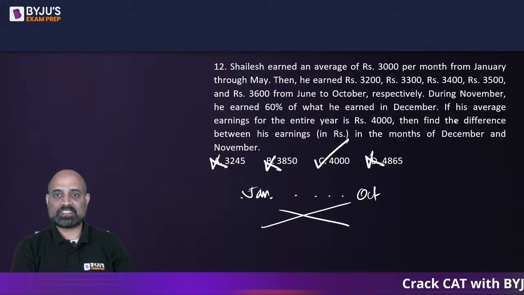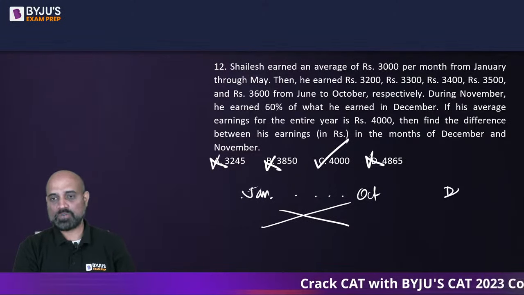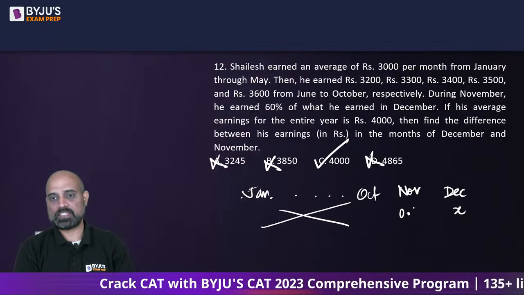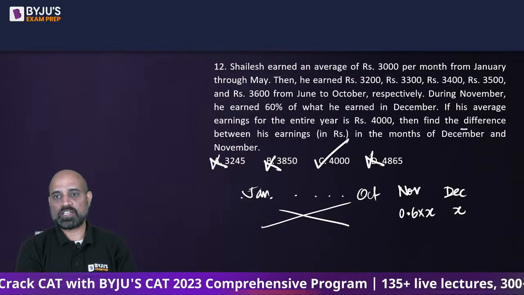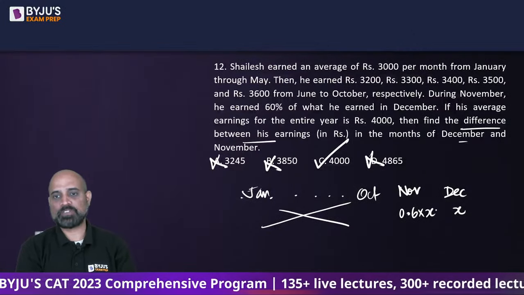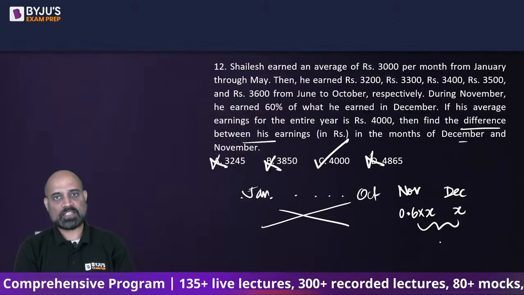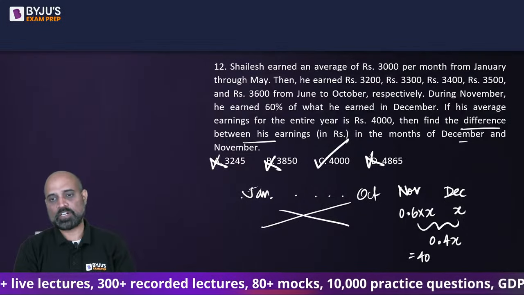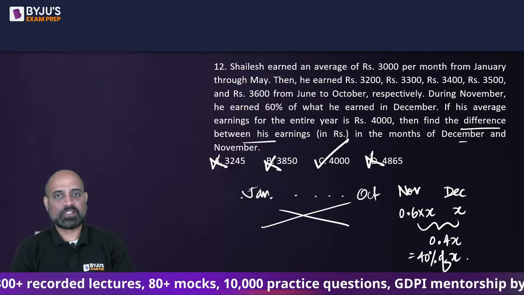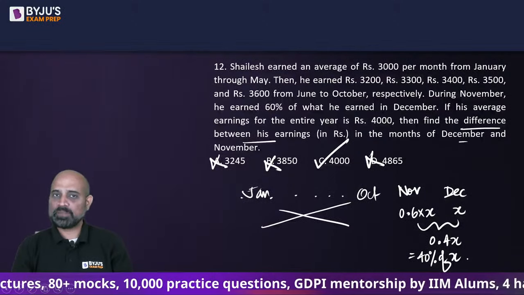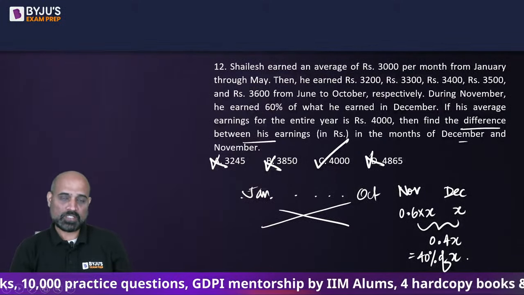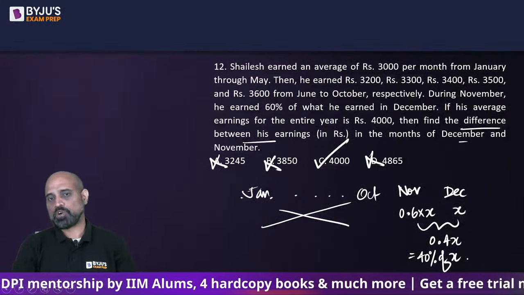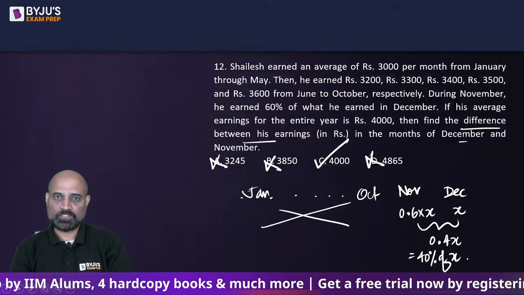What it tells us is, if the amount in December was x, then the amount in November was 60% of x. Now the question asked is what is the difference in December and November? So can I say the difference between x and 0.6x is 0.4x? This is nothing but 40% of x, right? Same thing. Now 40% of a number is going to be in the table of 4. Say 40 is in the table of 8. No option except 4,000 is in the table of 8.